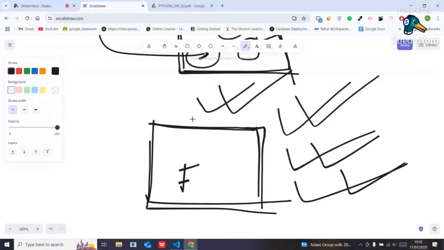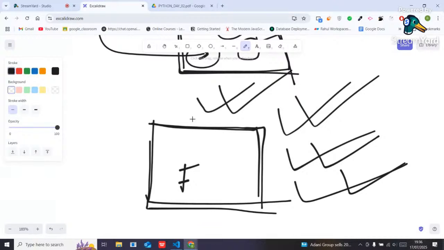Are people understanding or not? Let me know, guys. Are people understanding abstraction? Any doubt till now? See, your Google Pay application is the functionality. Its behind-the-scenes implementation is hidden from you. That is called abstraction.